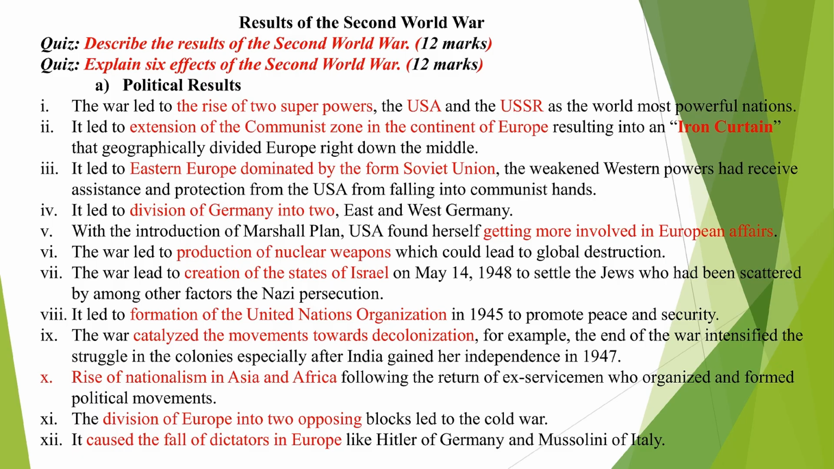3, it led to Eastern Europe being dominated by the former Soviet Union. The weakened Western powers had received assistance and protection from the United States of America from falling into communist hands. 4, it led to the division of Germany into 2, the Eastern and the Western Germany. 5, with the introduction of the Marshall Plan, the United States of America found herself getting more involved in European affairs.